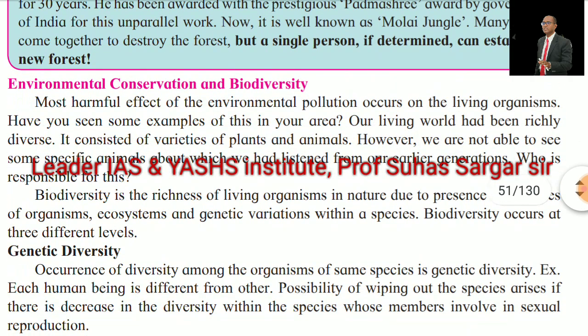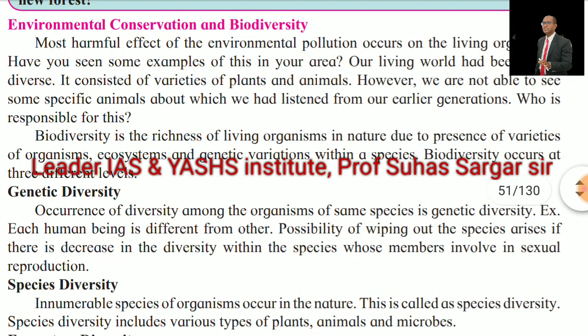Box close. Environment, conservation and biodiversity. The most harmful effect of environmental pollution occurs on living organisms. Have you seen some examples of these in your area? Our living world is richly diverse. It consists of varieties of plants and animals. However, we are not able to see some specific animals about which we had listened from our earlier generations. Who is responsible for this?